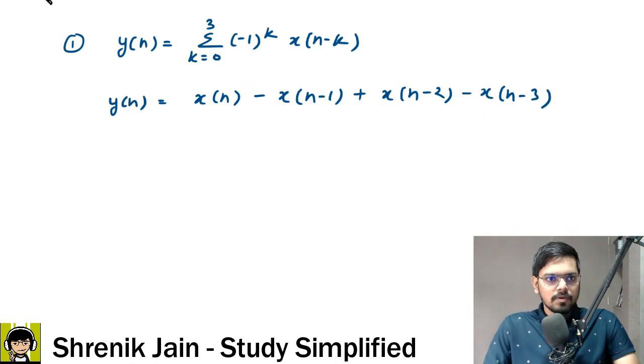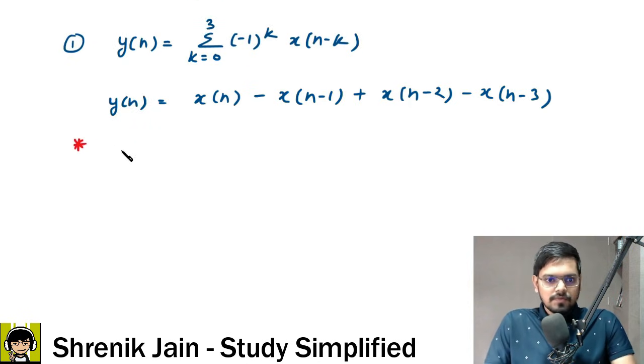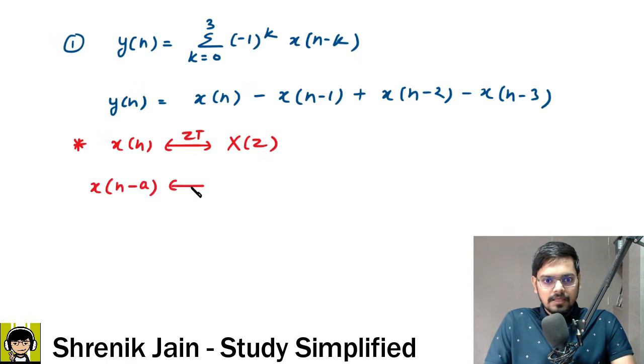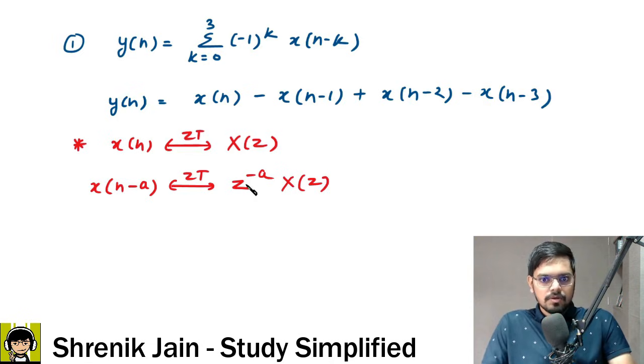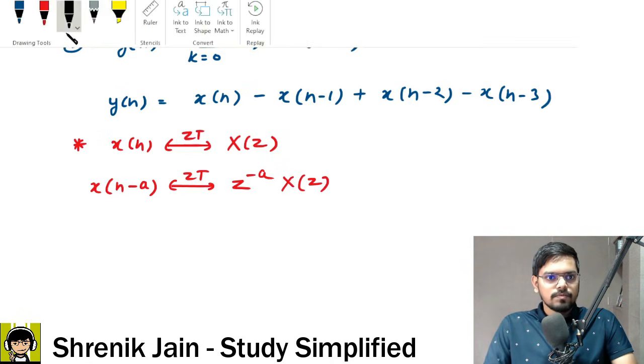Now comes the concept. What is the concept, Sirji? The concept is very simple. In the Z transform, x of n has the Z transform capital X of z. But if the time is shifted, let us say n minus a, then because the time is shifted, raise to the power of z. So z to the power minus a, times capital X of z. Okay, so now check it out. The same scenario is happening here. Therefore, if I take the Z transform, check it out.